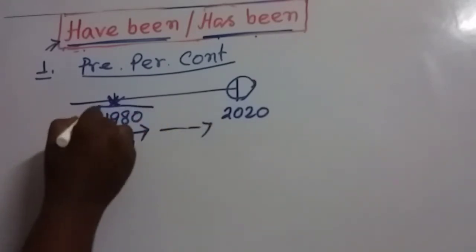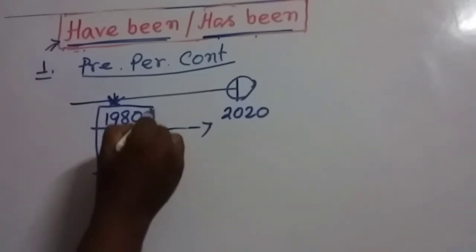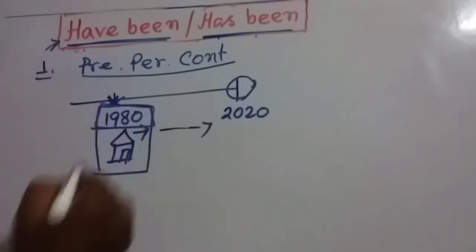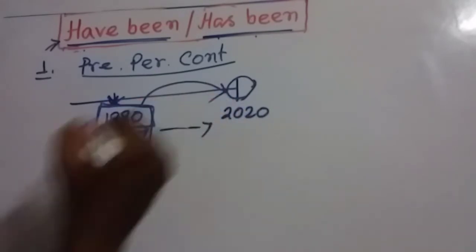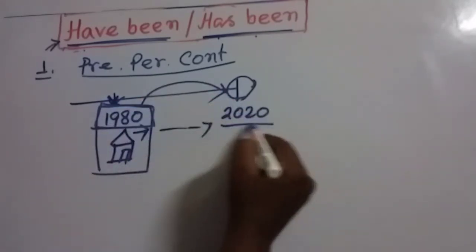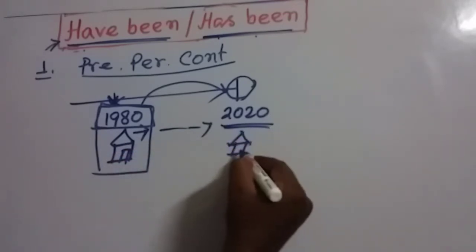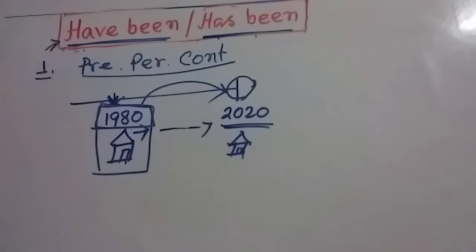That means the activity of living started here, even though this activity is going on today. That means in 2020 we are living in the same house. In this situation we use present perfect continuous tense.